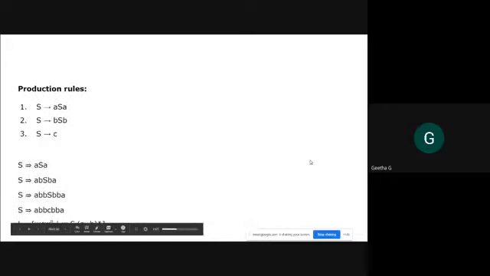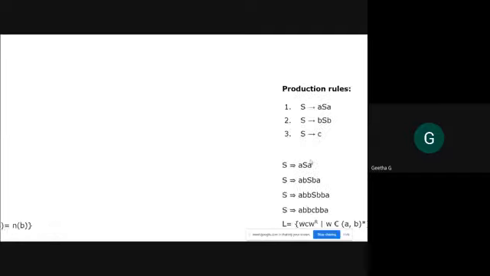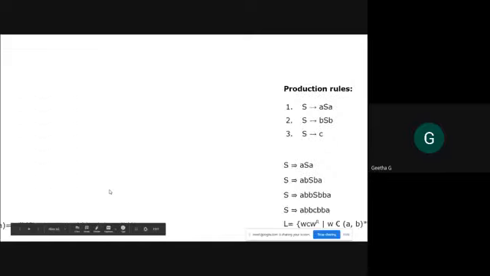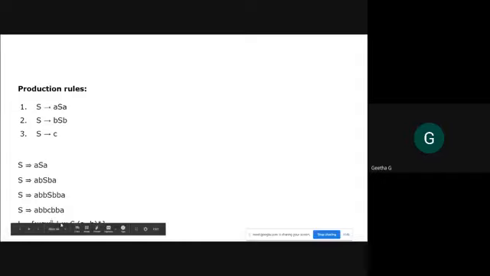So we'll go for the next one. Can you find the pattern of a string? I'll give you 5 minutes. Do it and come back, right? So please, students, make a copy and write the production. S tends to ASA, S tends to B, and S tends to C. Instead of epsilon, I have introduced C alone. Now you see how it is going to change, what pattern you will get.